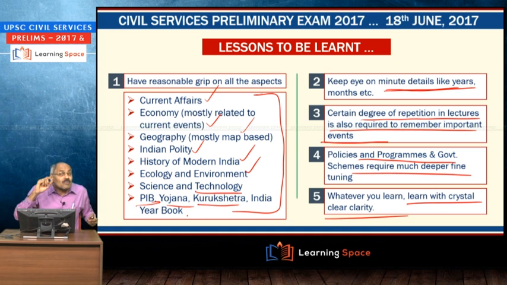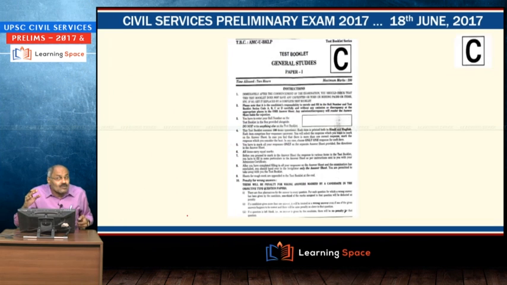And by the time you appear for 2018 civil services preliminary, we will be in a position to assure you that you will answer at least 60 questions with crystal clear clarity. That is our goal, that is our motto, and we are starting our plan of action, which will be announced within 3-4 days. Right friends, having learned this, let us go quickly on the questions.